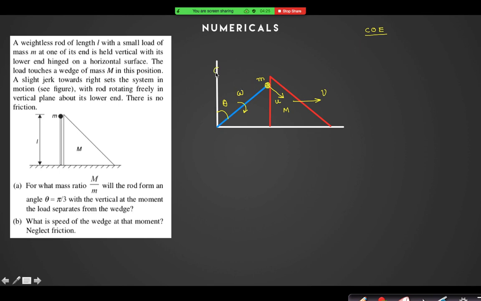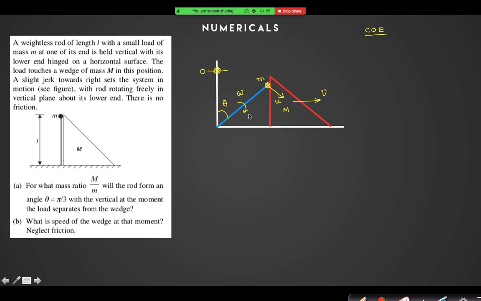Initially the ball was here, so I assume the potential energy to be 0 here. The wedge is at the same height always, so gravitational potential energy will not change for the wedge. I have taken the wedge and the ball as my system. So only the gravitational force is acting on the system and no other force is doing any work.